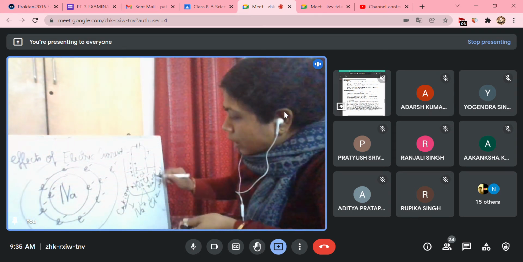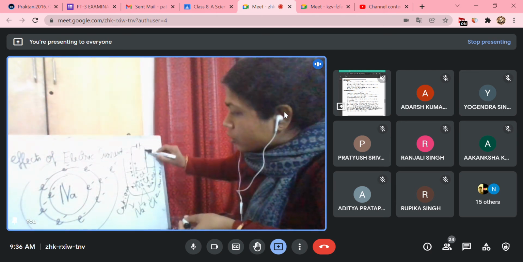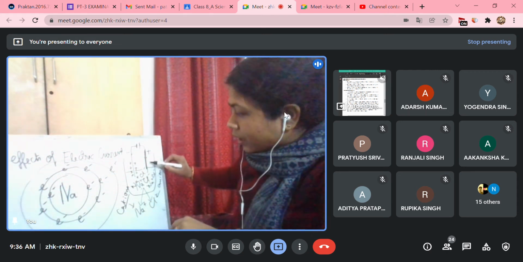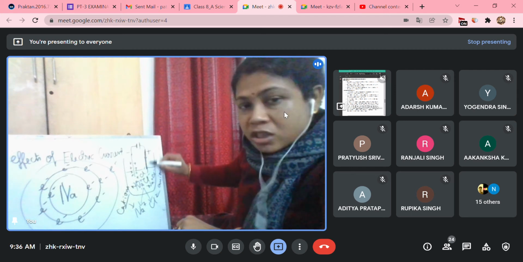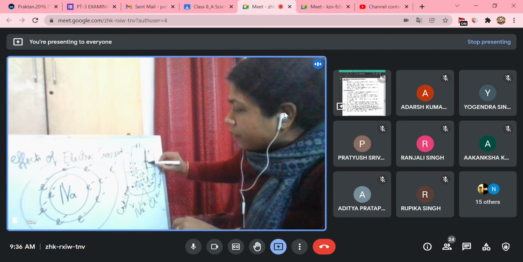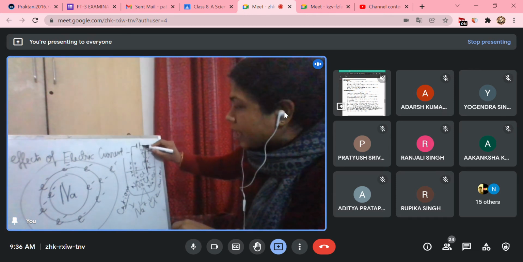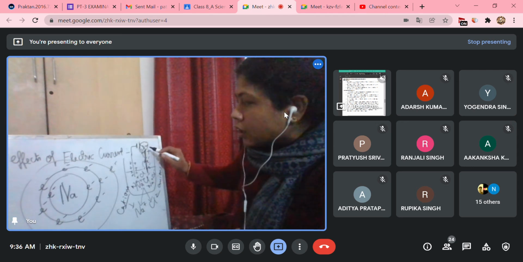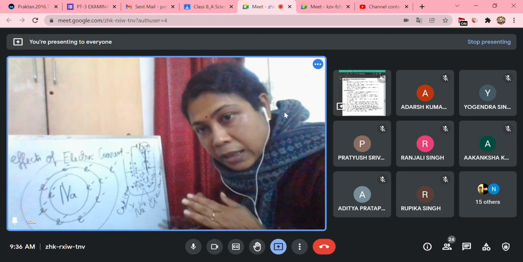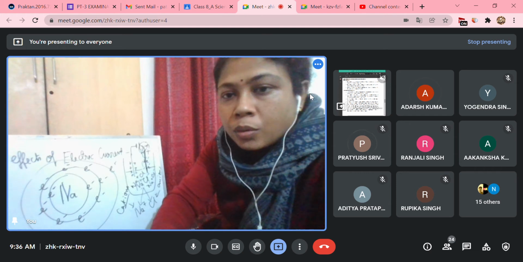And on the other hand, what will happen? The chlorine ion is negative and the anode is positively charged. This electrode is lacking electrons and chlorine has one extra electron. So it will get attracted towards the positively charged electrode, the anode, and chlorine will give up one electron to this anode and itself become chlorine gas. Two chlorine atoms join together to form chlorine gas, and it will be liberated out through the anode. I think it's clear now. Okay, now we can continue.